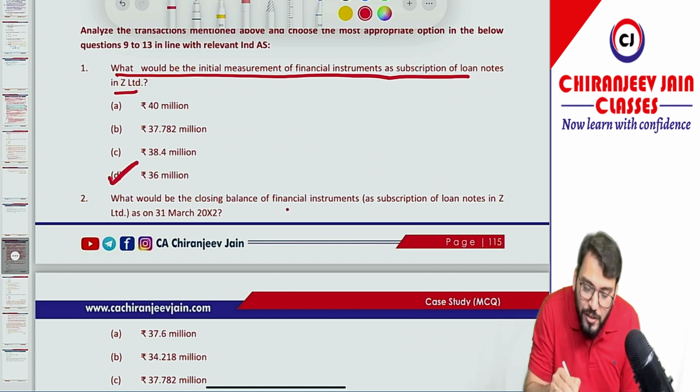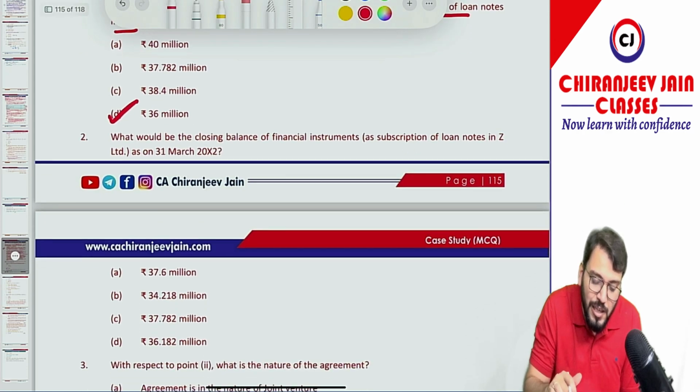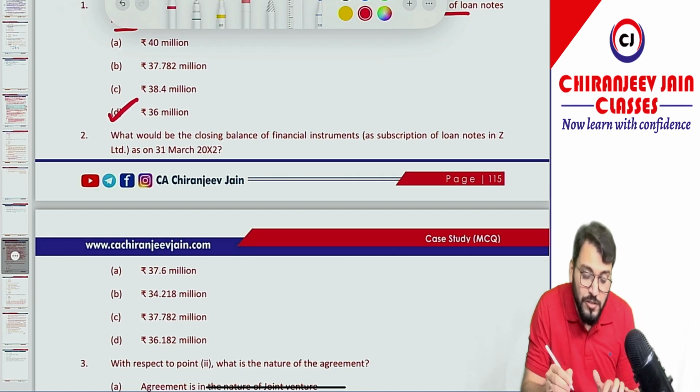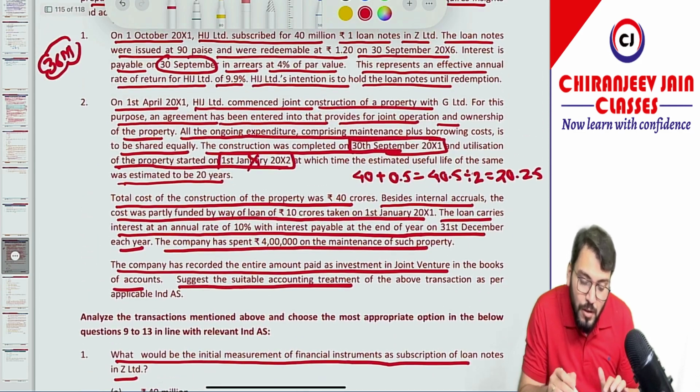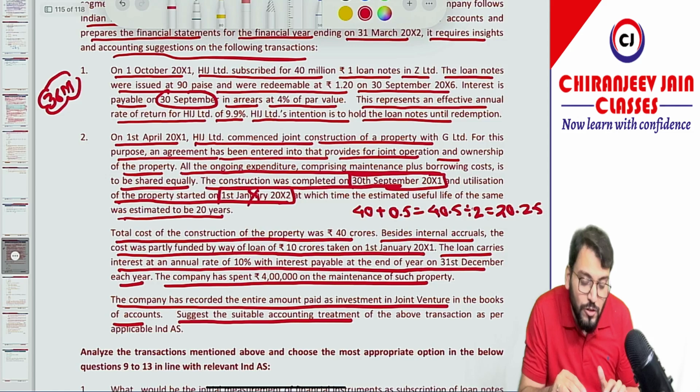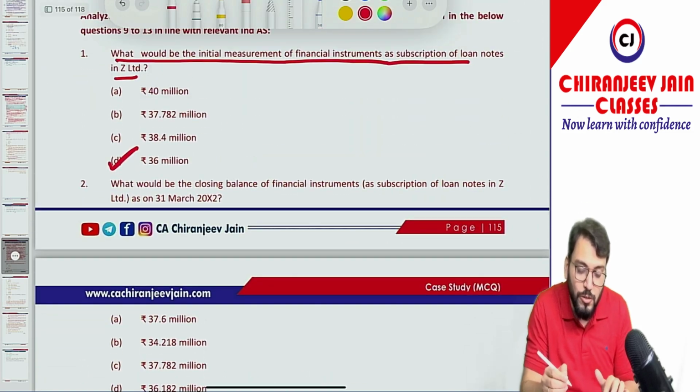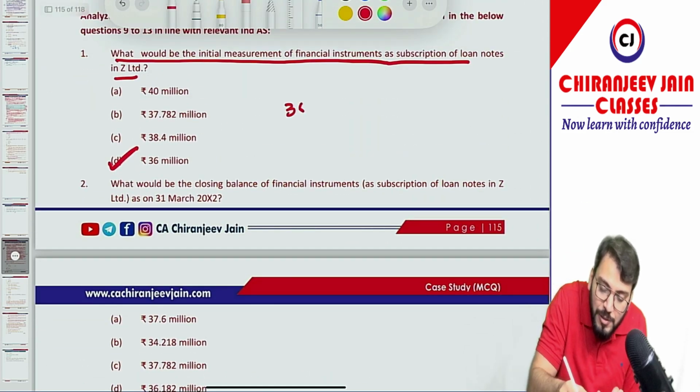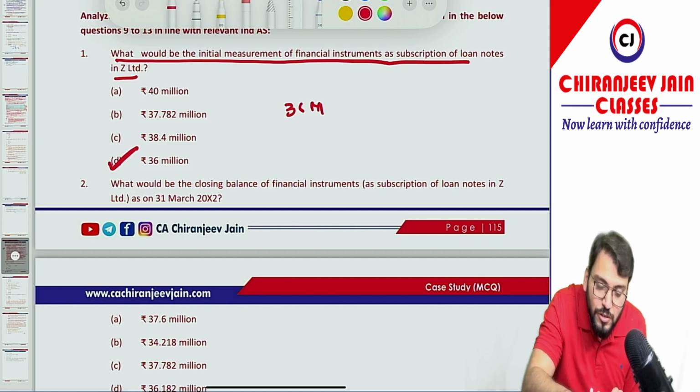What will be the closing balance of the financial instrument as subscription loan note in Jet Limited as on 31st March 2002? You can see the loan was issued on 1st October 2001. So on 1st October 2001, our opening liability will be 36 million. The rate of interest is 9.9%, the effective rate of interest. So 36 into 9.9%.